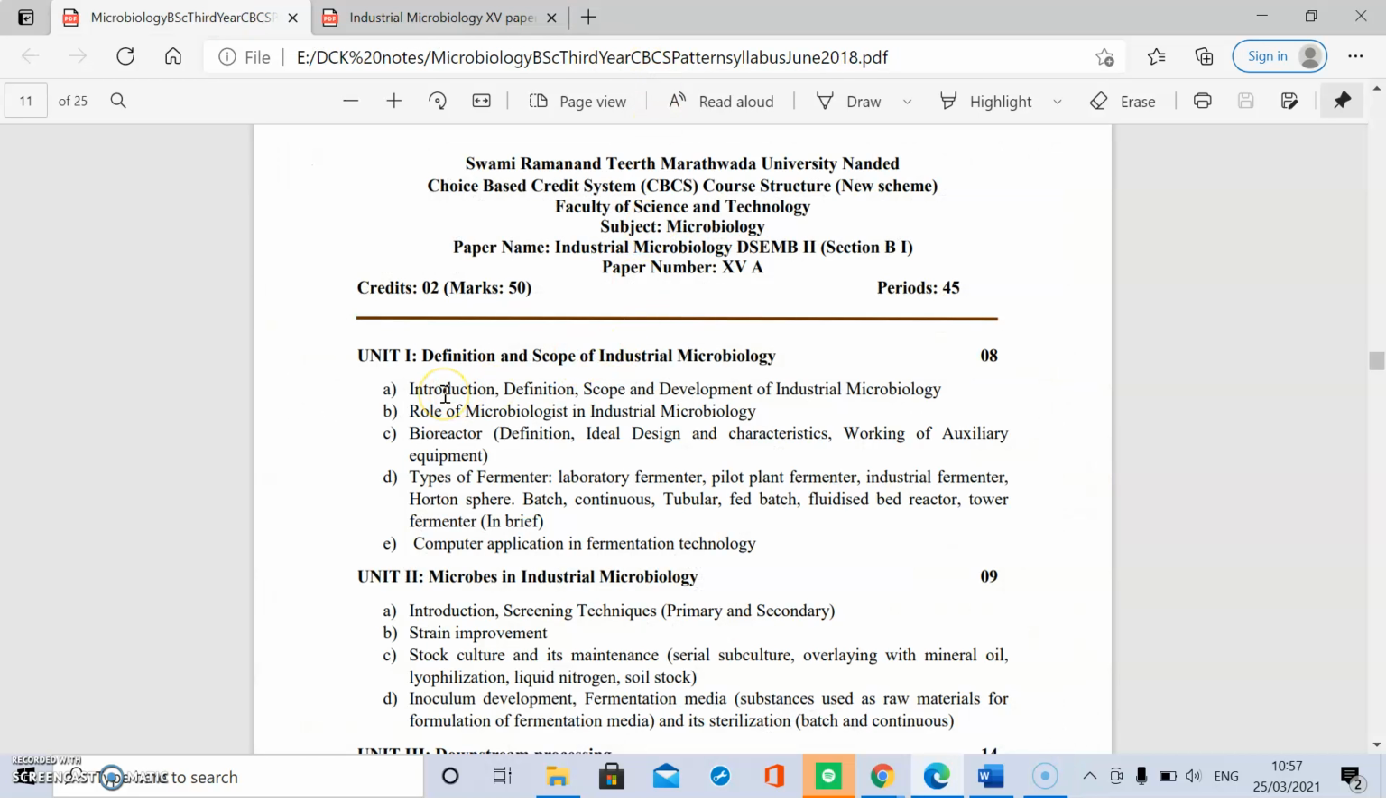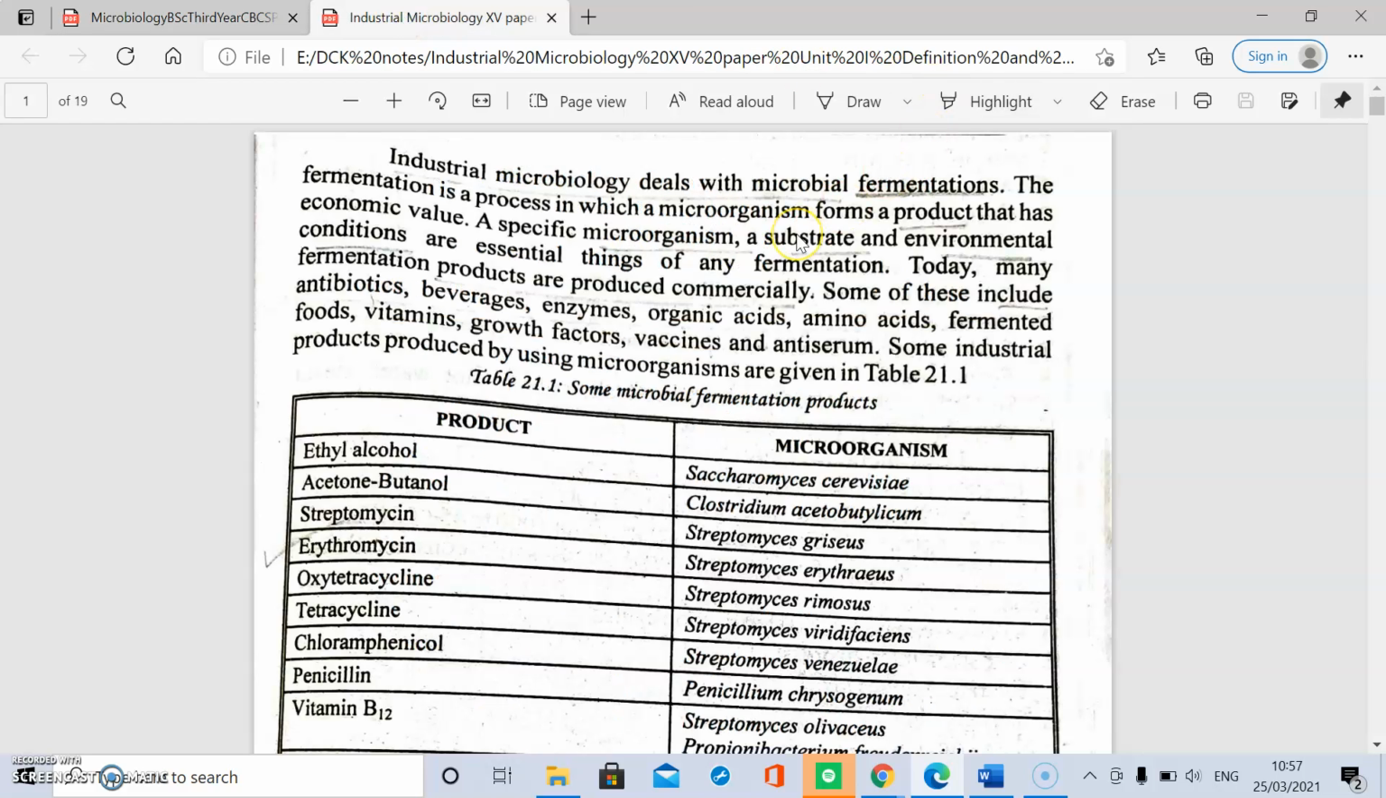In this first unit, that is definition and scope of industrial microbiology, we have to study. Industrial microbiology deals with microbial fermentations, where microorganisms are utilized and a product which has economic value is produced. One microorganism is selected for the production, and the substrate and environmental conditions are adjusted so that it gives a product which has economic value.